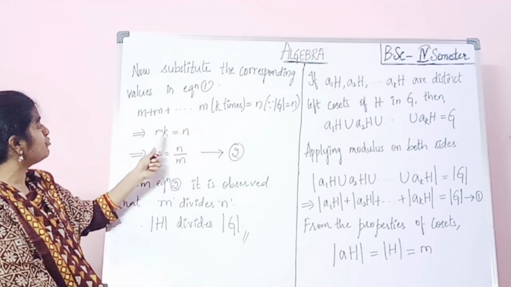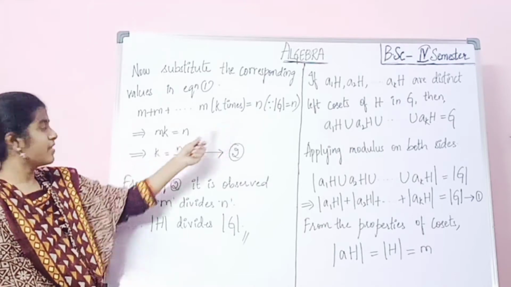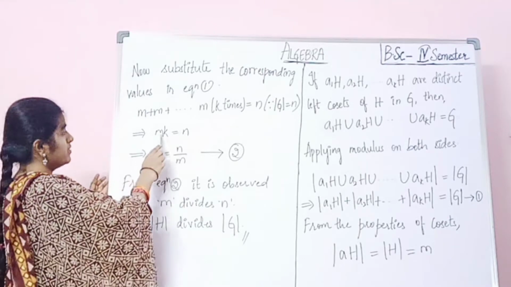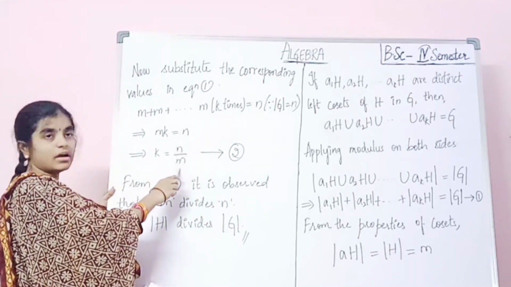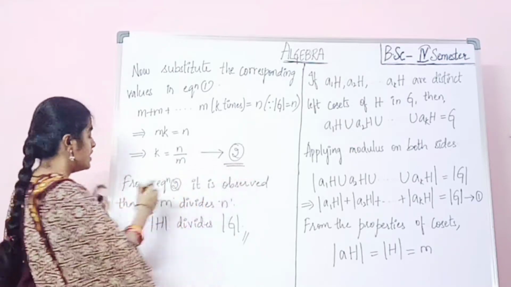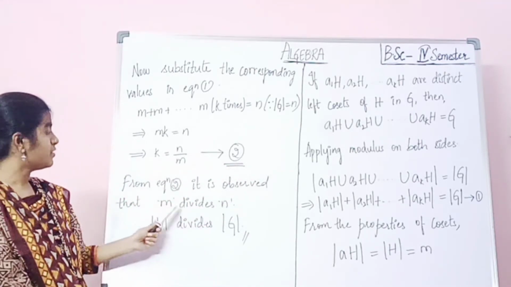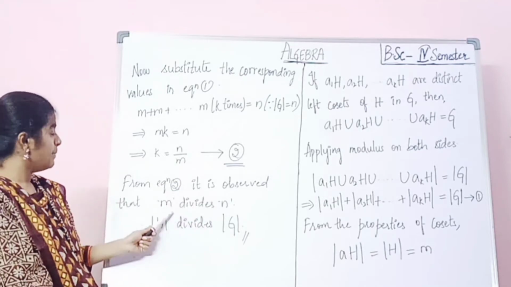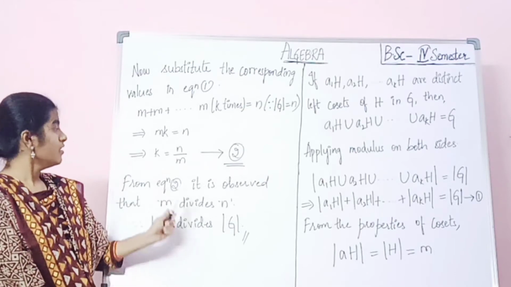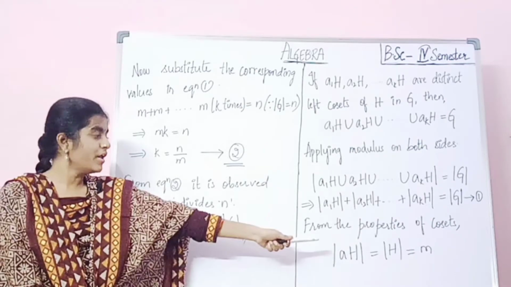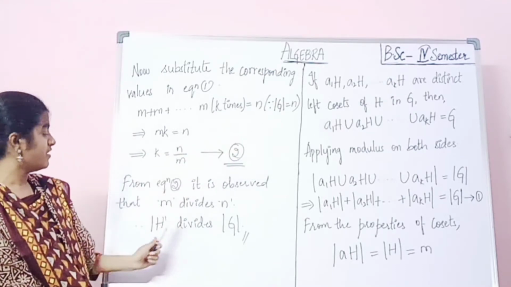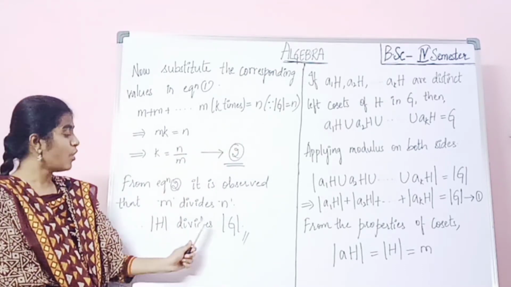K times. So m into k equals n as it is. That implies k equals n by m, since the multiplication m comes to this side and becomes a division. So this we are considering as equation 2. Now from equation 2 it is observed that m divides n. What is m here? m means order h, n means order g. Therefore order h divides order g.